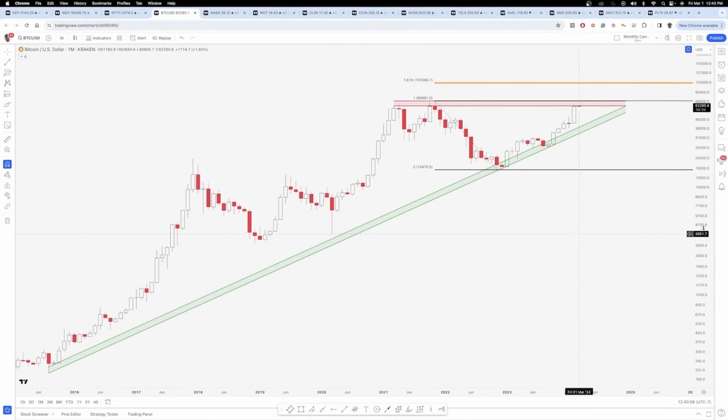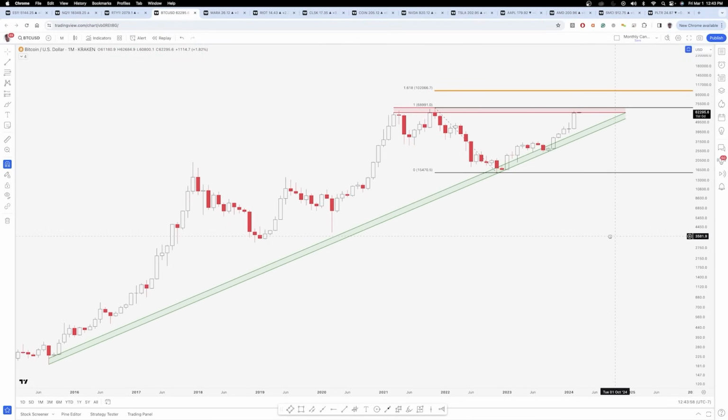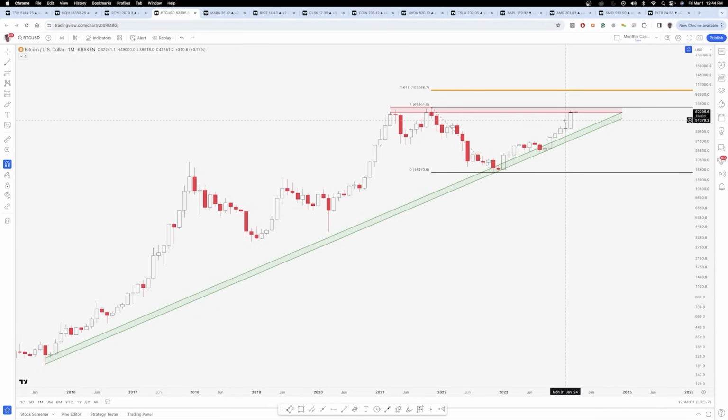Something that definitely adds to the small cap thesis is the fact that Bitcoin is nearing all-time highs. Generally, when Bitcoin is ripping like it is, you have risk on in the market, risk on sentiment. You have people going into more risky type of asset classes. And so a lot of the time you'll see crypto, especially Bitcoin, Solana, even Dogecoin, you will see them kind of front run the market, and then you'll actually see money kind of flow into small caps, higher risk assets in the equities market.